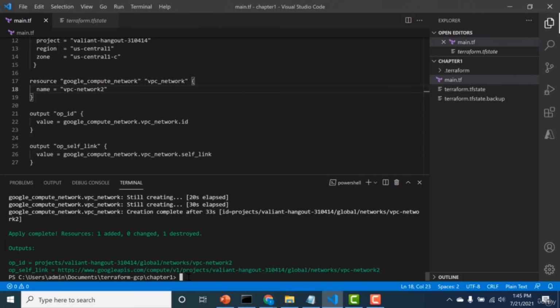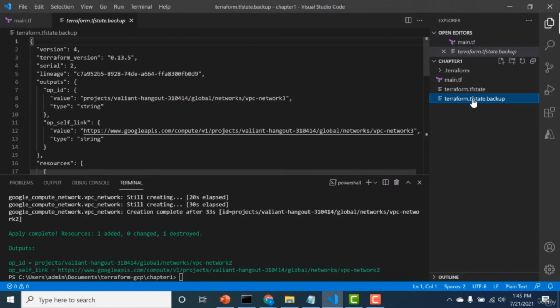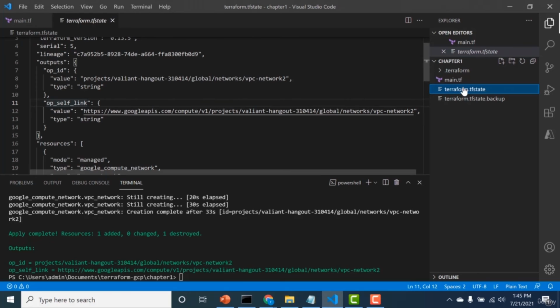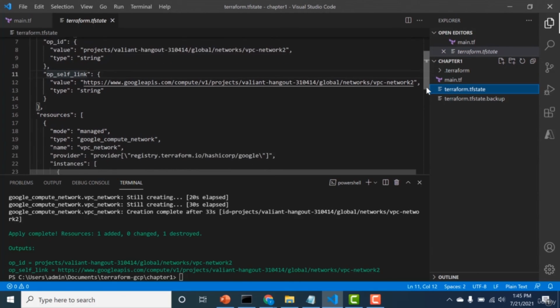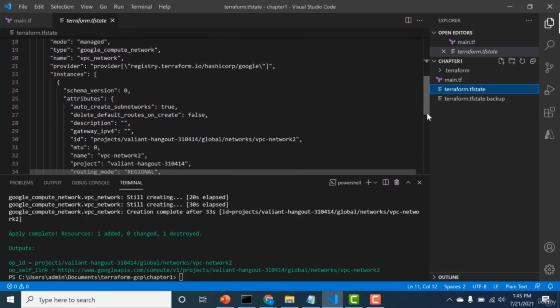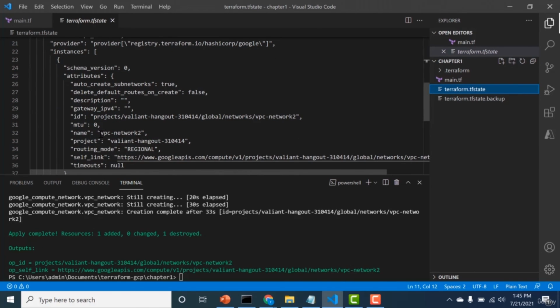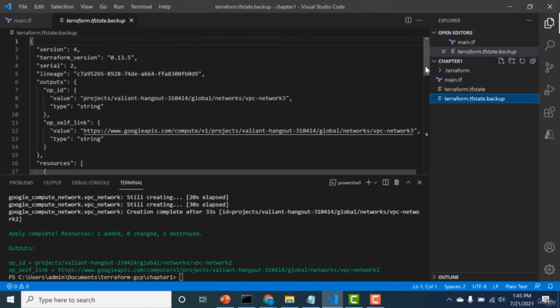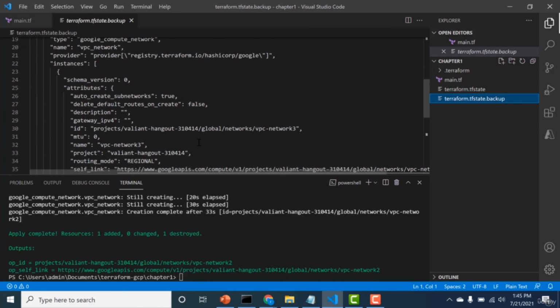So the second time when you do a Terraform apply, you can see that there's a backup .tfstate file that gets generated. Now this .backup file contains all the previous configuration, and the current .tfstate file contains the present configuration. So if you look at the current .tfstate, you can see that the name of the VPC is VPC network 2, and if you go to the backup, it will show the previous one, that is VPC network 3.